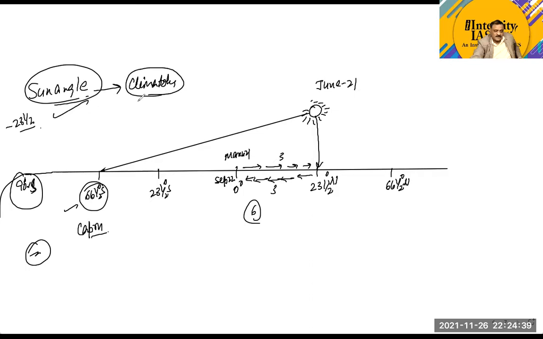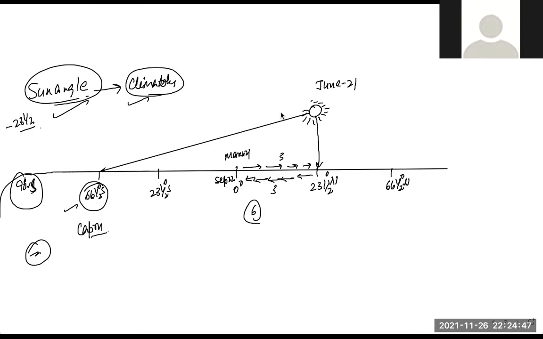This is a central concept of climatology, because your entire climatology depends upon the insolation that we are receiving from the sun. The sun is a source of energy, earth is a system, and for every system you need energy to drive it, and the sun is the source of the energy which drives the earth system.